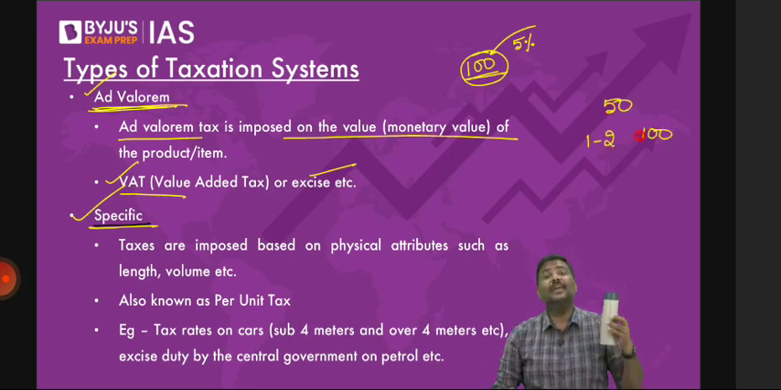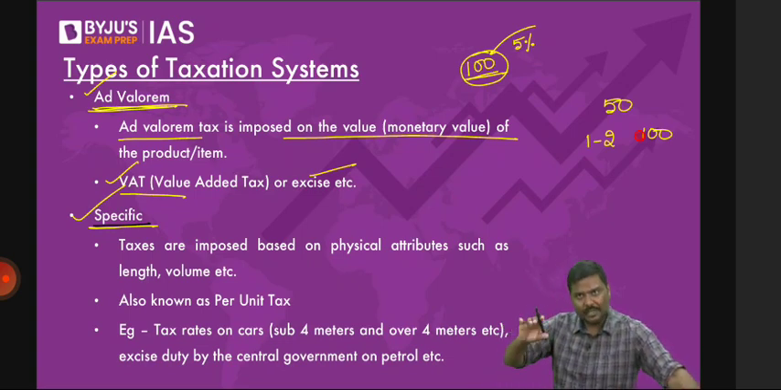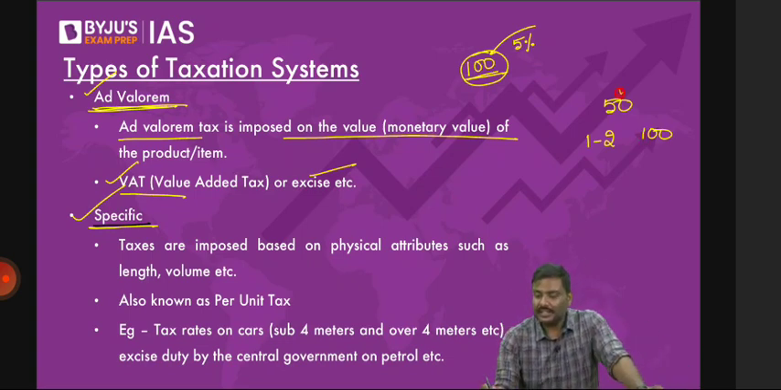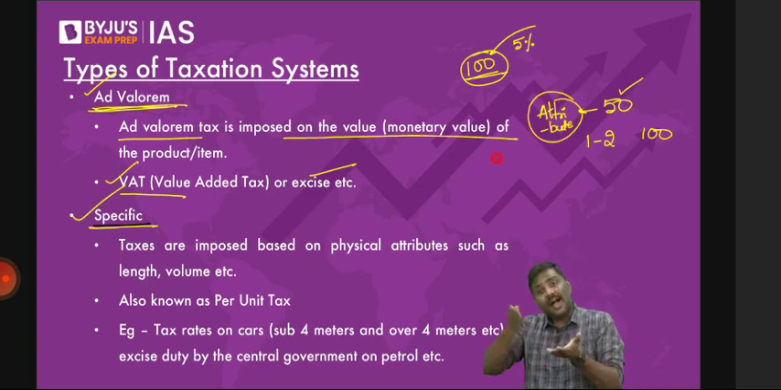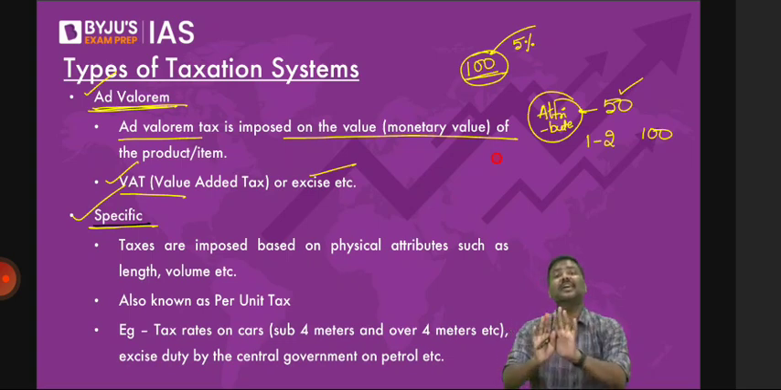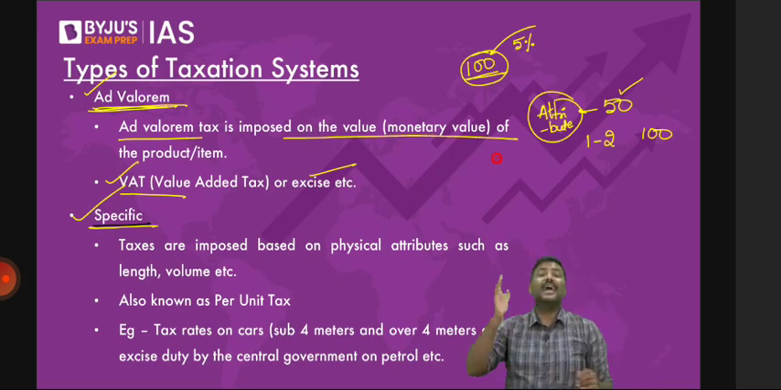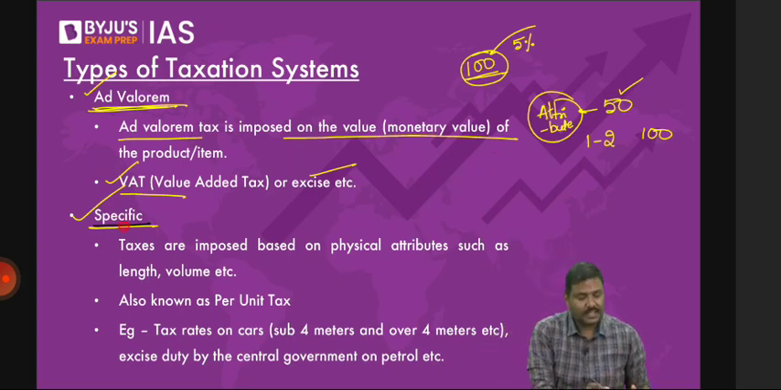So in this hypothetical example that I've given here, can I say that the tax is connected to a physical attribute of the product? Is it okay? Physical attribute of the product. That is, what is the length of the product? What is the height of the product? What is the volume of the product, etc. So whenever the government will impose a tax on the physical characteristics of the product, such taxes are called specific taxes. Any examples in India?